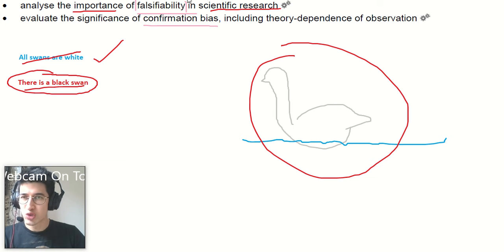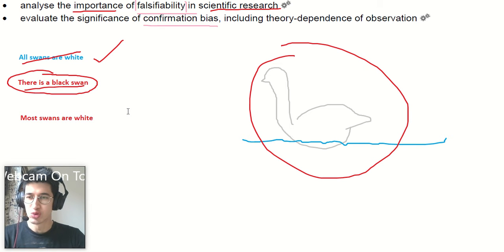If we believe all swans are white, let's just change this statement up a little bit. Let's say most swans are white. This is another statement that is not falsifiable. Even if I show you 100 black swans and I show you only 50 white swans, you could say, well, there's possibly another 100 white swans out there as well.